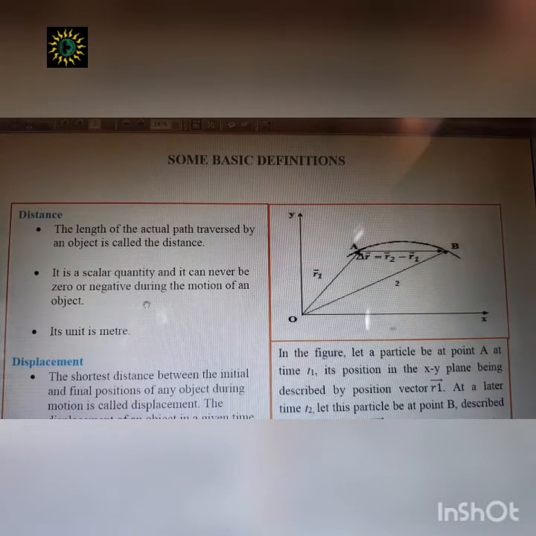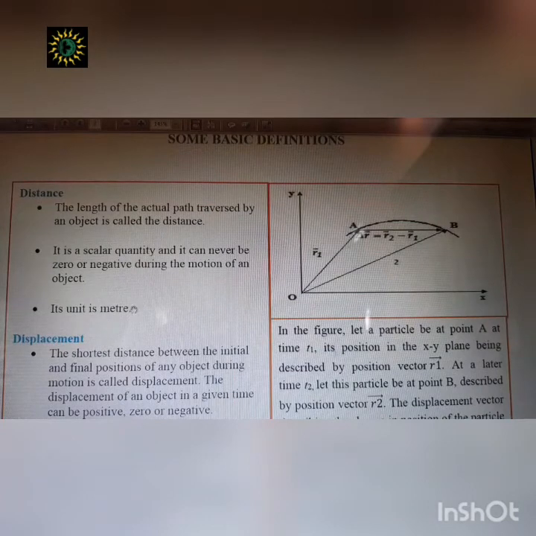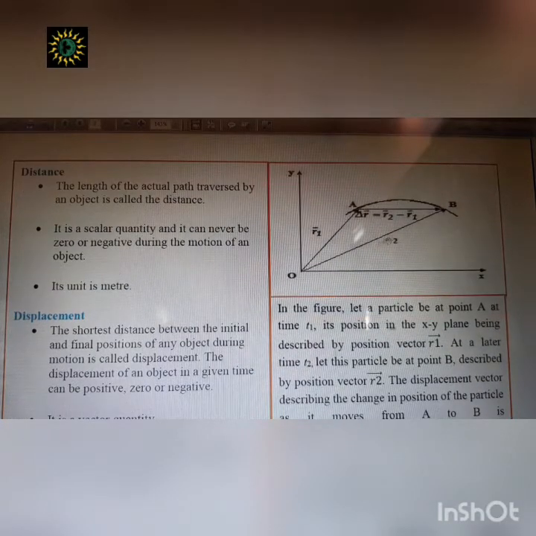But displacement can be zero because it is the smallest distance. Remember, it is the smallest distance. Displacement, suppose from this picture you can observe, though you are not very expert in understanding the vector chapter, till then I am explaining it.